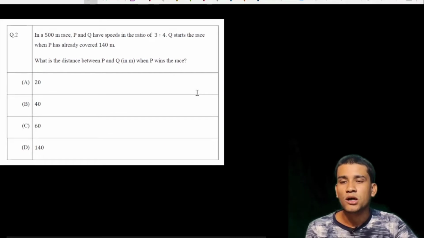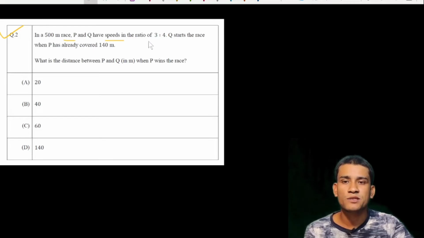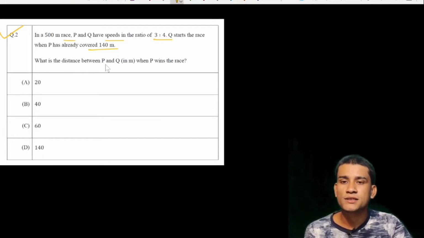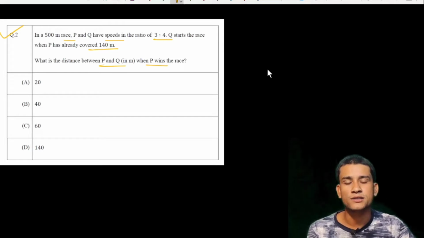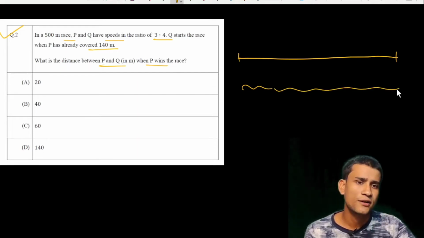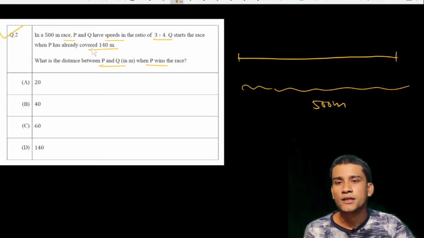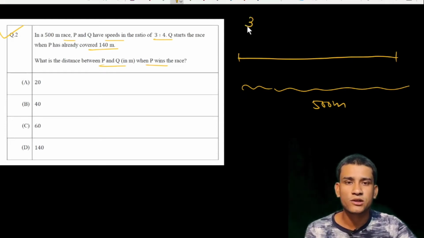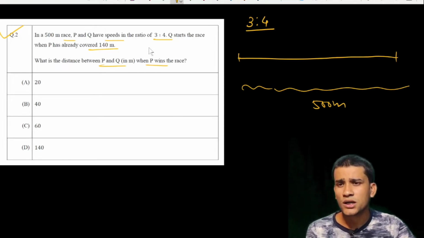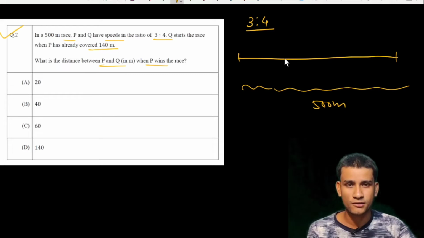Question number 2 says that in a 500 meter race, P and Q have speeds in the ratio 3:4. Q starts the race when P has already covered 140 meters. Then what is the distance between P and Q when P wins the race? Suppose there is a track of 500 meters, so the total track is 500 meters. The speed ratio is 3:4, and Q starts when P has already covered 140 meters.